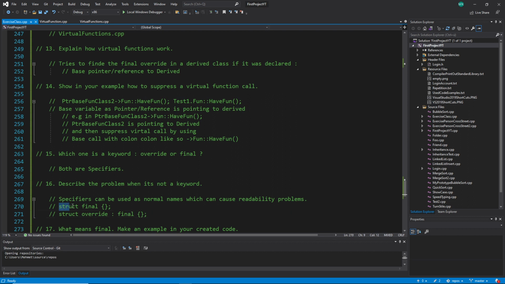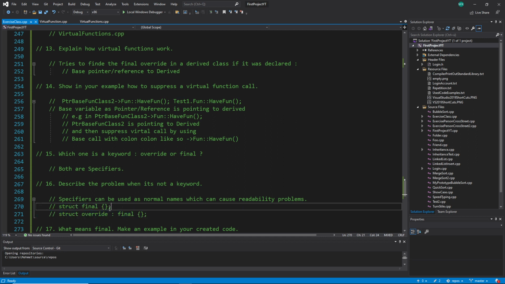You can see I can declare a struct as final, and this final is a specifier, but here it is the name, right? You can see it. And the same goes for override, it is the name, not the specifier override. So the name of the struct is override. And here I inherit from final.